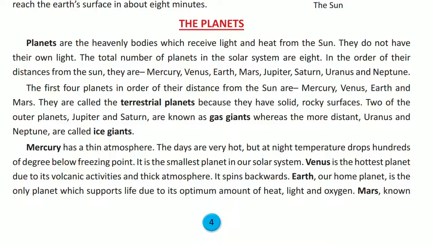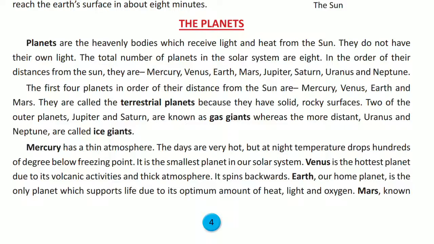So the total number of planets in the solar system is 8. In order of their distance from the sun, सन से डिस्टेंस के अनुसार उसको ऑर्डर में दिखाया गया है. That is, first one is Mercury, second one is Venus, Earth, Mars, Jupiter, Saturn, Uranus and Neptune. So this is a systematic order in ascending order of distance from the sun. First one is Mercury, Venus, then Earth, then Mars, then Jupiter, then Saturn, Uranus, and last Neptune.